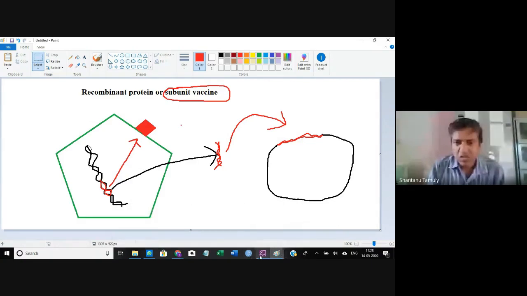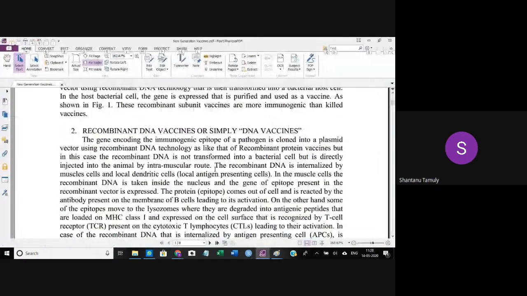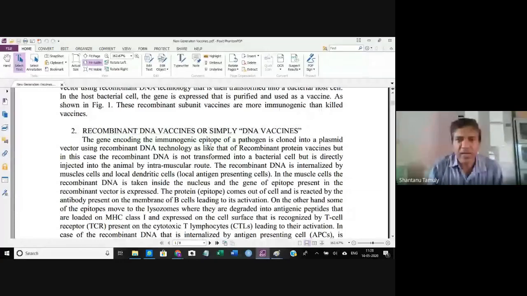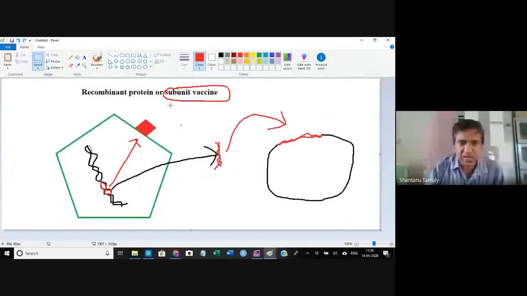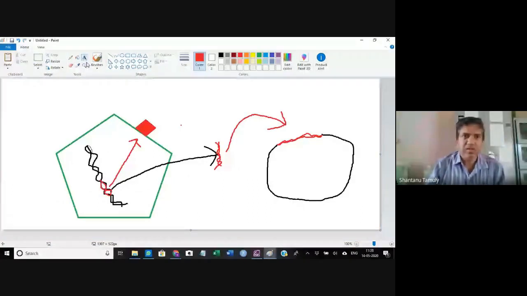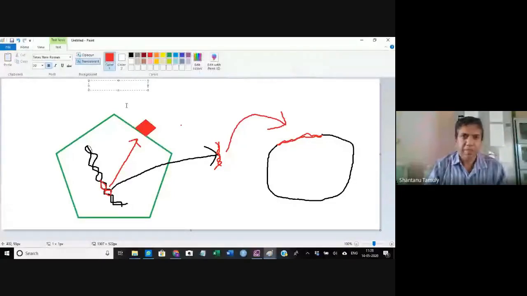Now we go to the next one, that is the recombinant DNA vaccine. We'll just discuss it briefly. Here, the same thing is done.